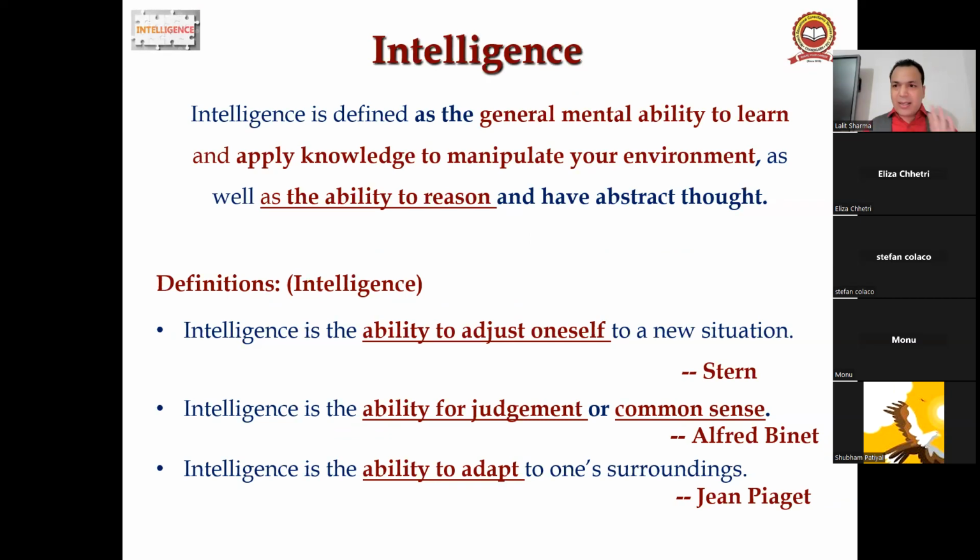Definition, you can see that Stern has written, according to Stern, intelligence is the ability to adjust oneself to a new situation, right? Alfred Binet has given the definition of intelligence: intelligence is the ability for judgment or common sense. Jean Piaget, you can pronounce it as Jean Piaget, we have one more theory under unit second, Jean Piaget's theory of child development, right? So according to Jean Piaget, intelligence is the ability to adapt to one's surrounding, right,